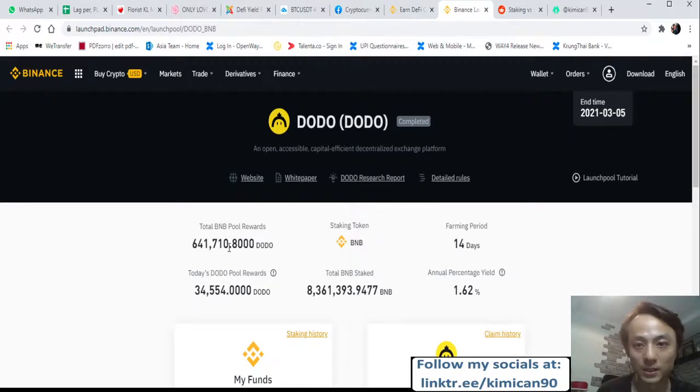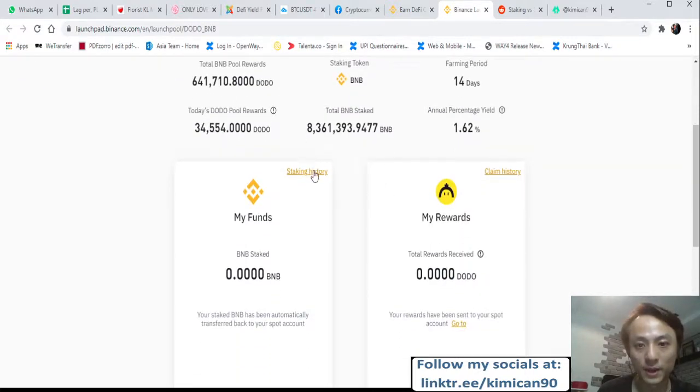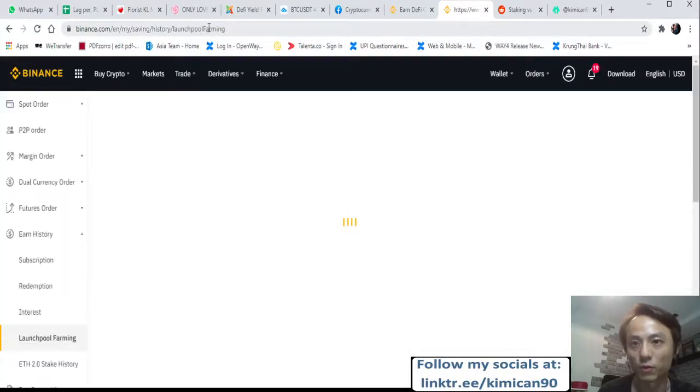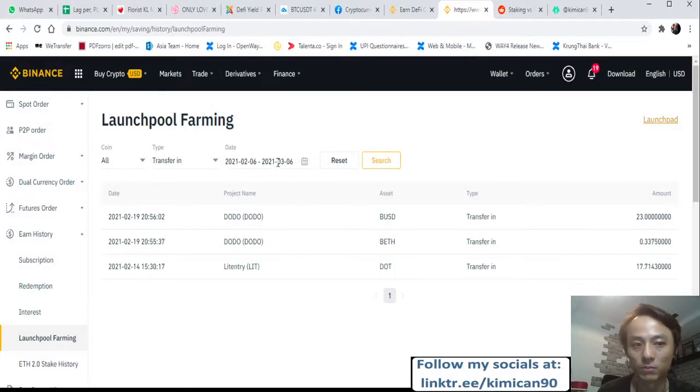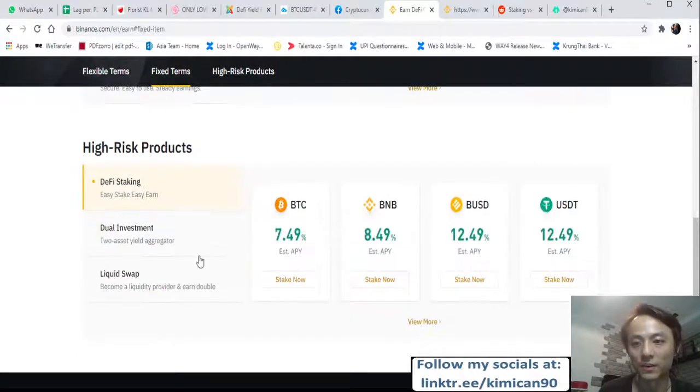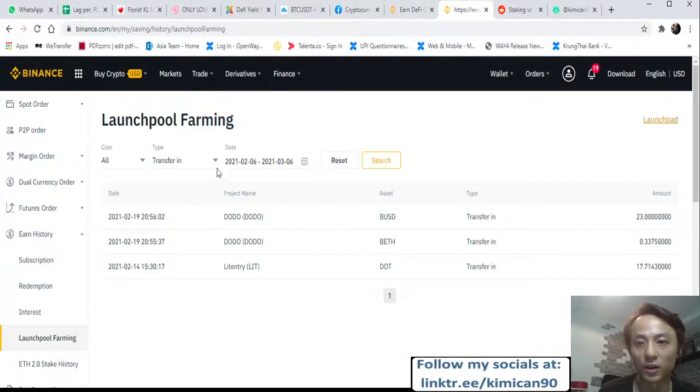You can put BUSD, right? I can show you my example here, the staking history for launch pool farm. It is very low risk for this launch pool, whatever the projects. Whatever crypto you're not using, let's say BNB or BEF or BUSD, you can actually put it on the launch pool. It's a seasonal thing that will come and go. There is a 14 days mining cycle, or there are different cycles for each of the coins.